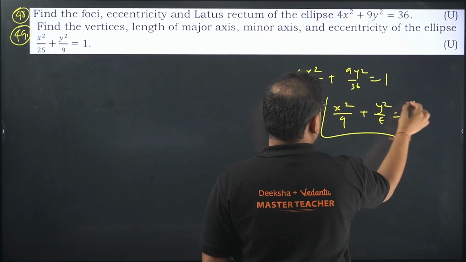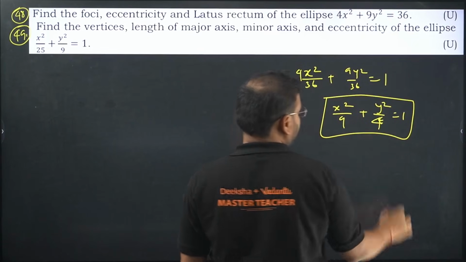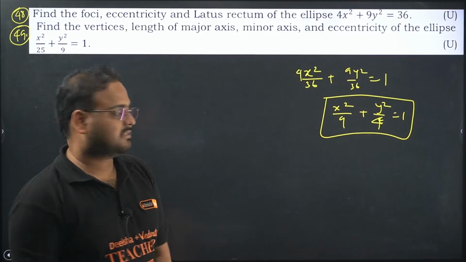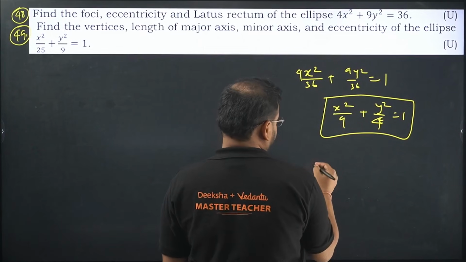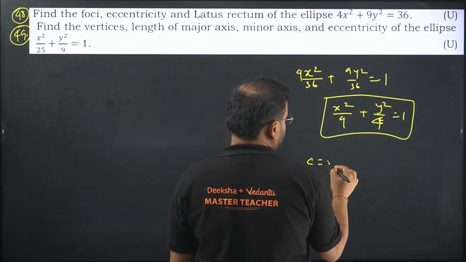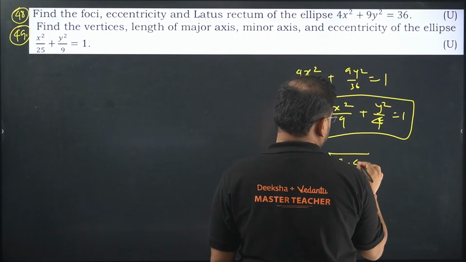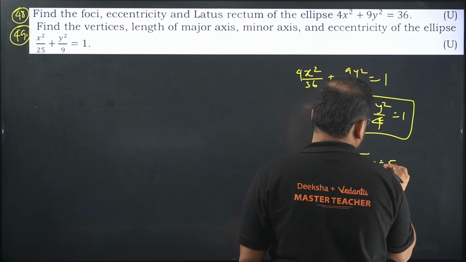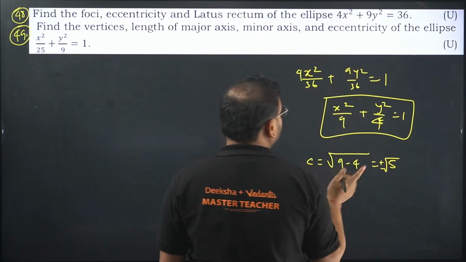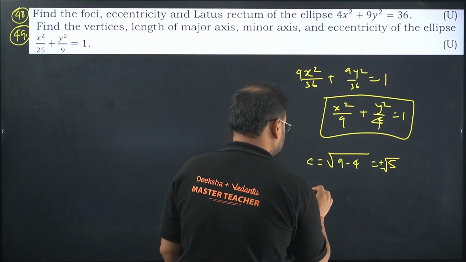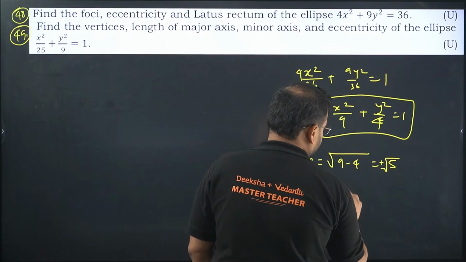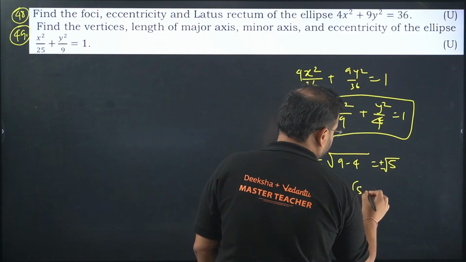The major axis is on which? On the x-axis. Major axis is on the x-axis. This is 9, okay? Alright, what are they asking? Foci. So we'll write find C root of 9 minus 4. Answer is plus minus root 5. You want foci? This is on x-axis, means you'll have the foci as plus minus root 5 comma 0.